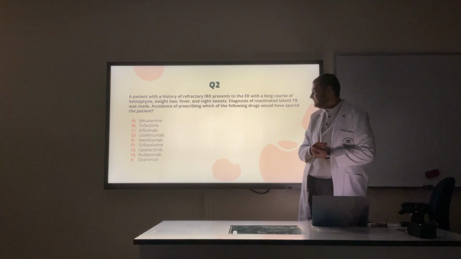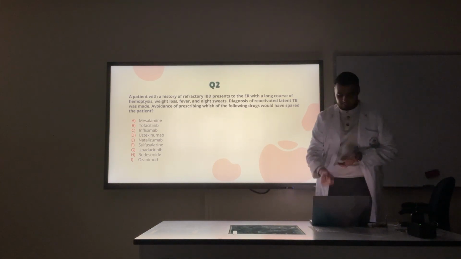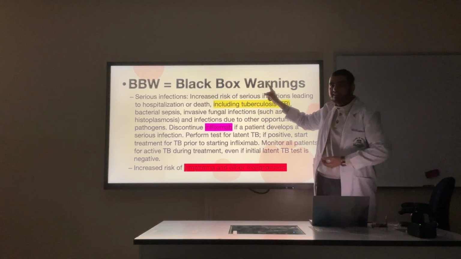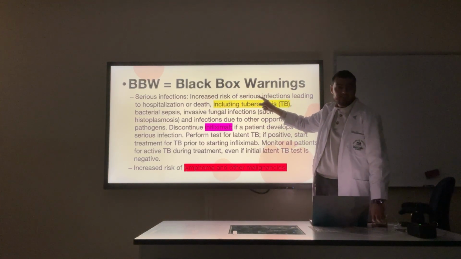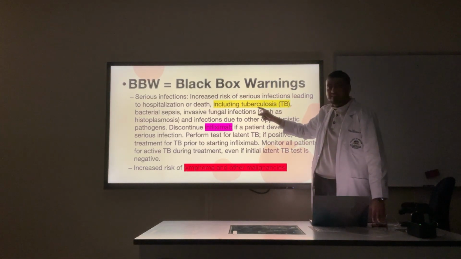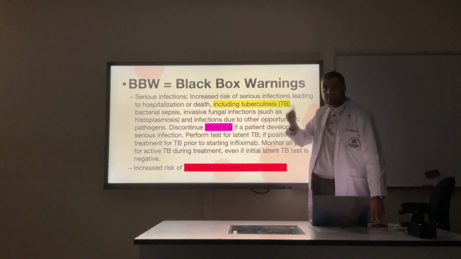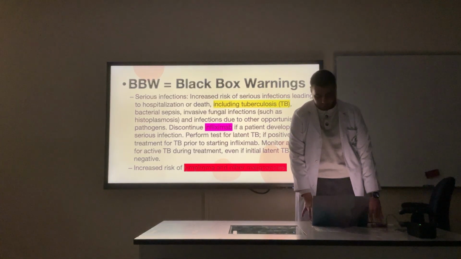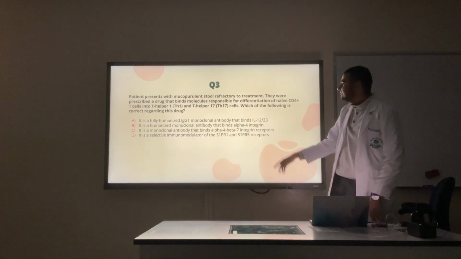Infliximab is a TNF-alpha inhibitor and it has a black box warning. You need to screen and check if the patient has latent TB before putting them on this drug. If they have TB and you need to use the drug, treat the TB first, then use the drug, okay? It can be really, really bad.